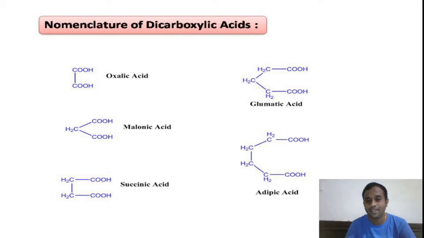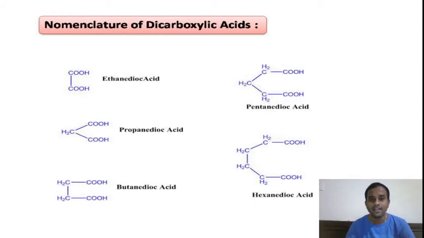Apples, adipic acid. So in this way we can remember the sequence of dicarboxylic acids in increasing order of their carbon number: oh my such good apples. Oxalic acid, malonic acid, succinic acid, glutaric acid, adipic acid. In this way we give the common names for the dicarboxylic acids.